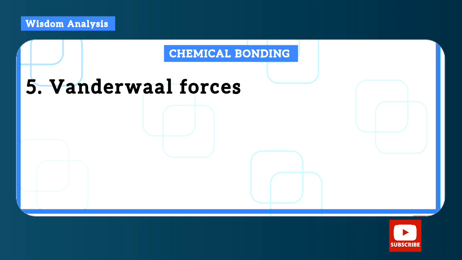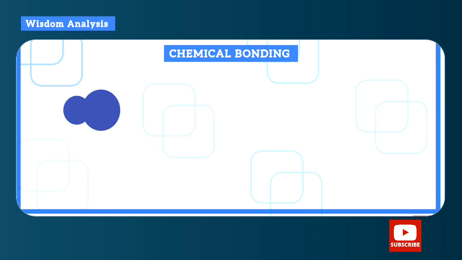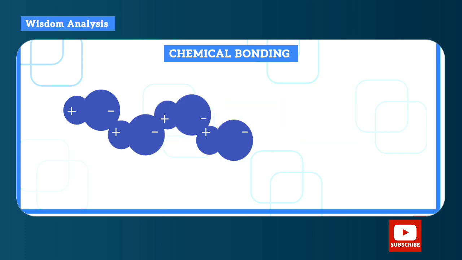Now let's go to Van der Waals forces. Van der Waals forces are formed when already created molecules make themselves polar, that is, it makes one side negative and the other side positive. Let's say this is a molecule that must have been formed with anything, we don't care, maybe even covalent bonding. So it makes one part of it positive and one part of it negative. So in the presence of other molecules, you can see that they'll be able to attract one another because of that, to hold the different molecules together. So this is what we call Van der Waals forces.